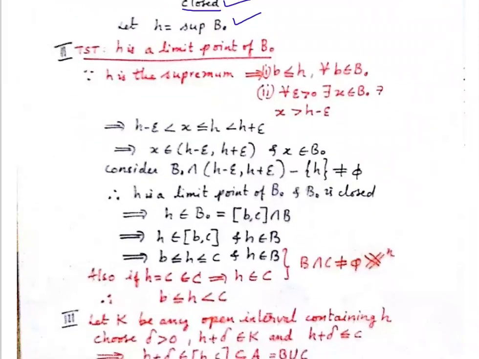Since h is the supremum of B naught, by the definition of supremum, all the points of B naught will be less than or equal to h.